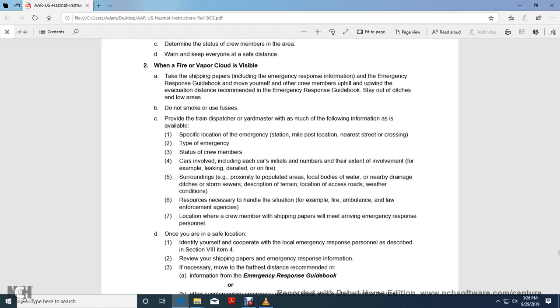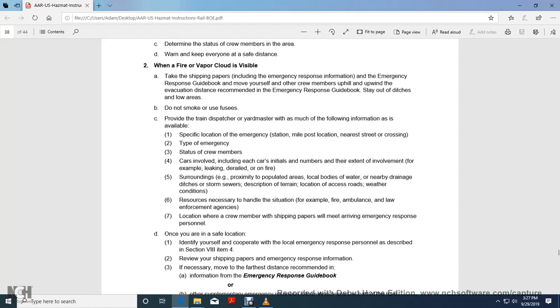Notify the train dispatcher or yardmaster with the following information, if available: specific location, emergency station, mile post, nearest street crossing, type of emergency, status of the crew members, cars involved including each car's initial and number, the extent of involvement, for example, a leak or fire, surrounding proximity to populated areas, local bodies of water, nearby drainage ditches, storm sewers, the description of the terrain, location of access, and weather conditions.